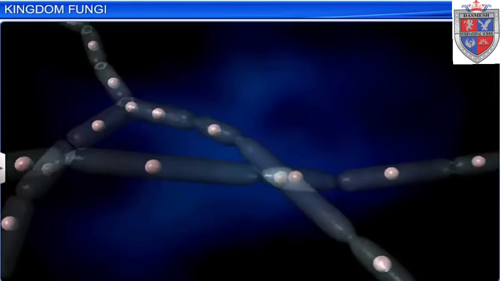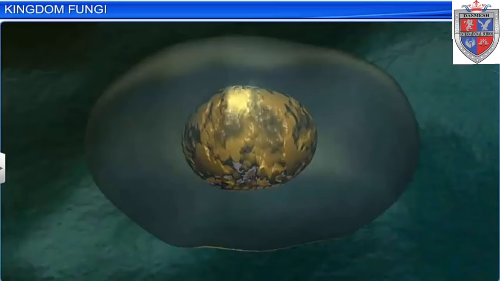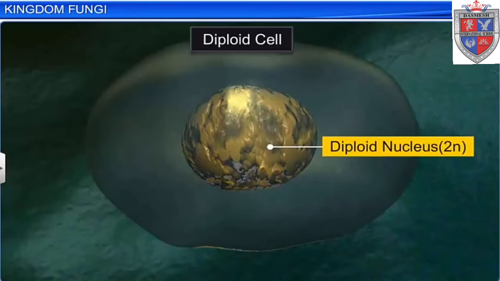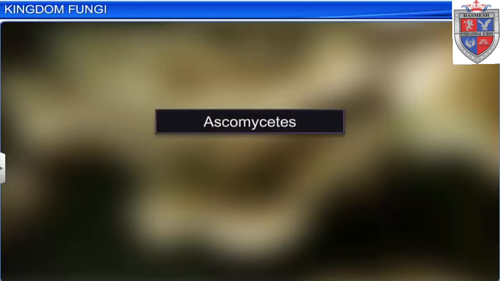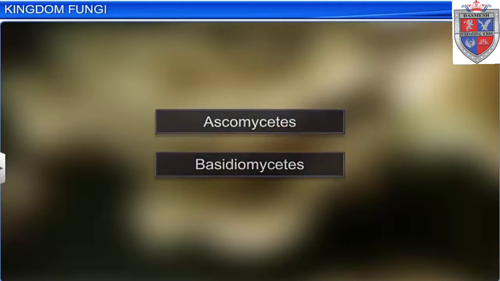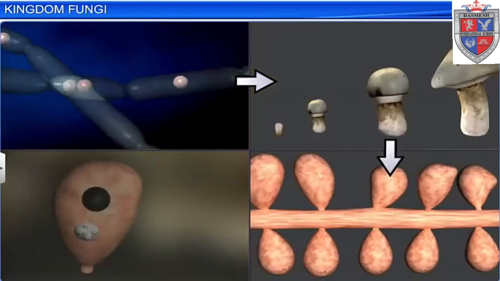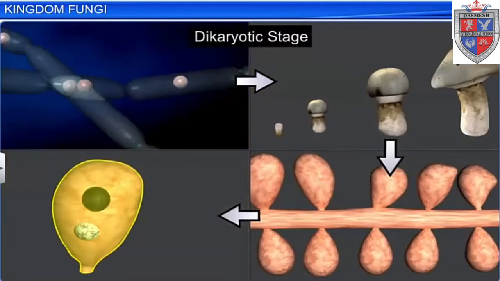In some fungi, the fusion of two haploid cells immediately results in diploid cells, or we can say 2N. While in some other fungi like ascomycetes and basidiomycetes, an intervening dikaryotic stage occurs.